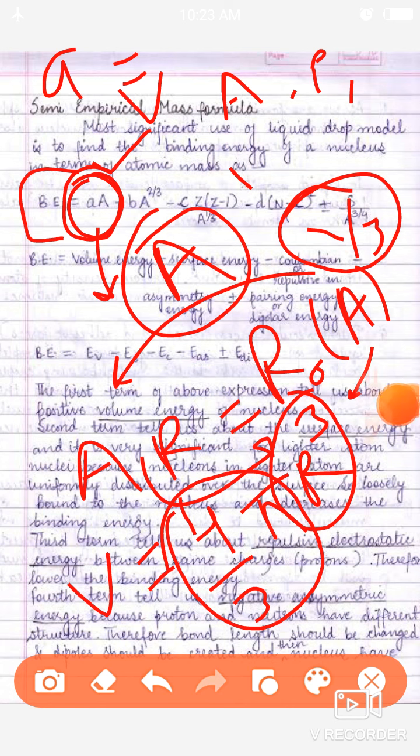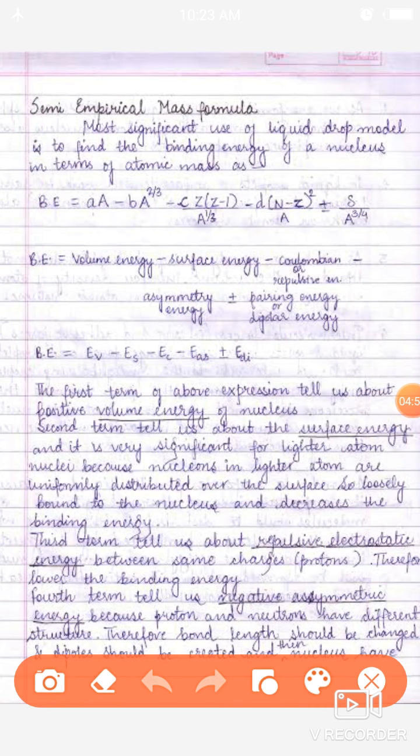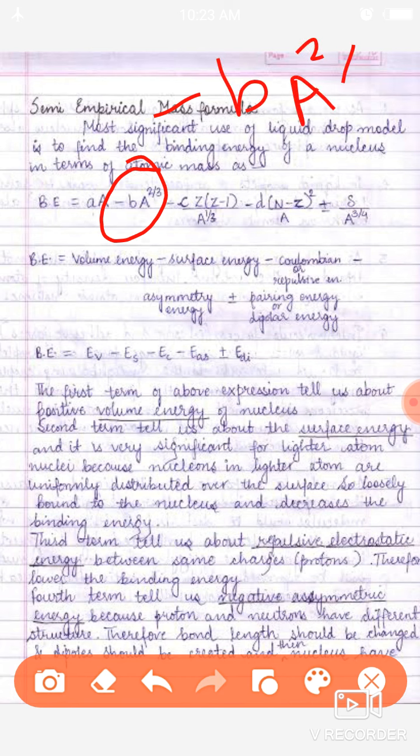Second term: in the second term we have minus b into A raised to the power 2 upon 3. Here small b is a constant and A is the same mass number or atomic weight of the nucleus. This term arises due to the surface of the atom or nucleus.